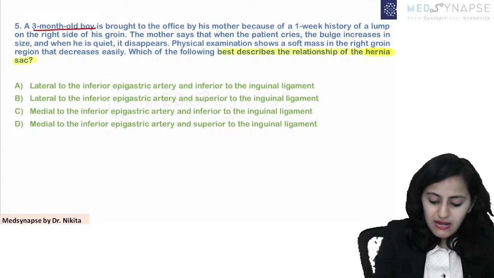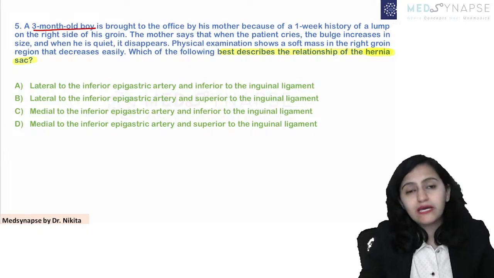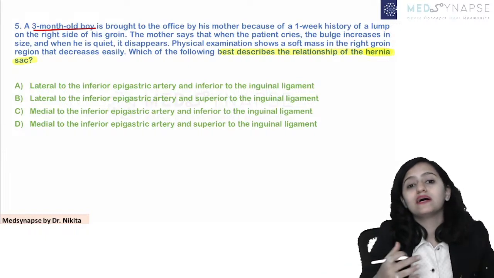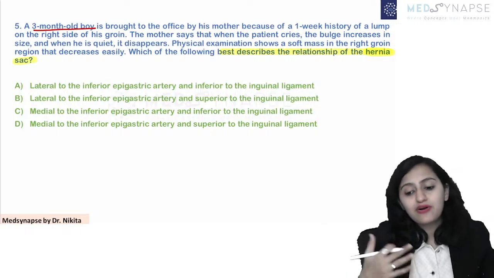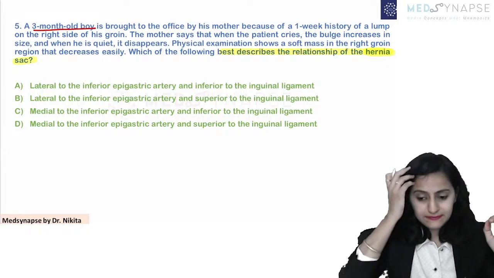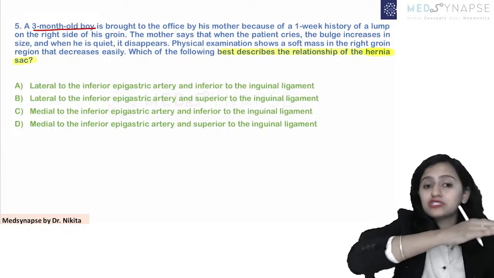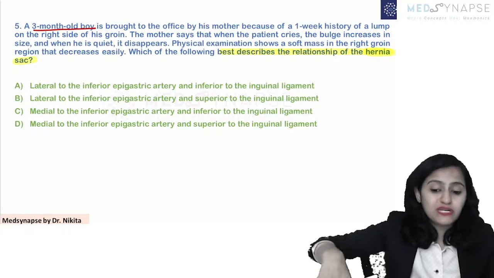This is a 3-month-old boy. So in a 3-month-old boy, congenital hernia, or the hernia that you see in young patients, is it indirect hernia or is it direct hernia? What hernia goes through the inguinal canal and into the scrotal sac?